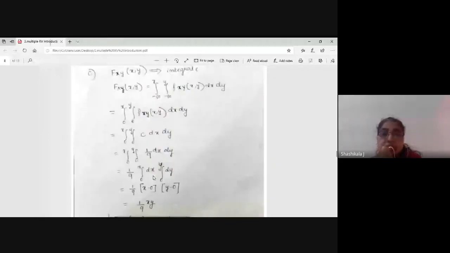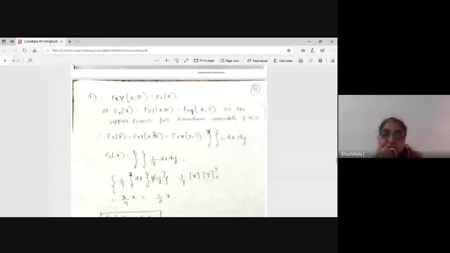Okay. So now this is f of xy. F of x of infinity is nothing but f of x, you already know. Or I will write this f of x as f of x, y of x, infinity. Here infinity is not there, but it is x comma 3. So that means the upper limit for the random variable y is 3. F of x is equal to f of x, 3.